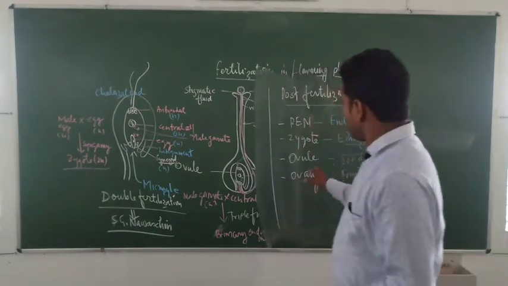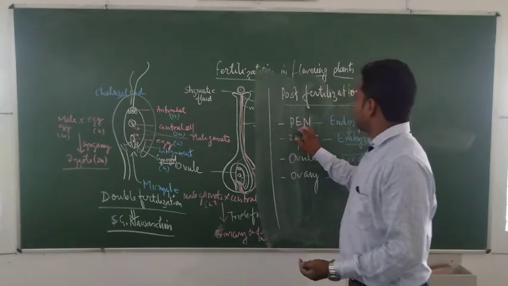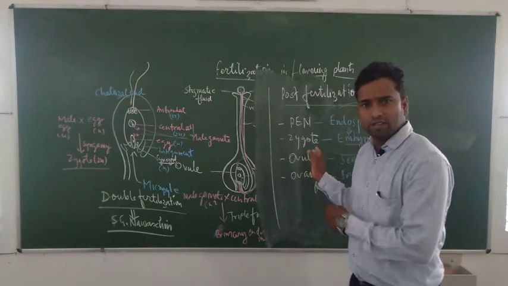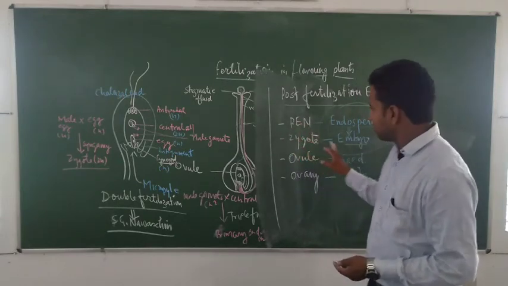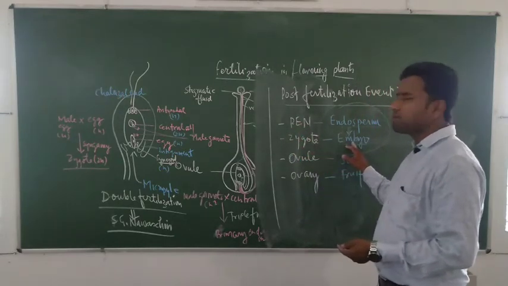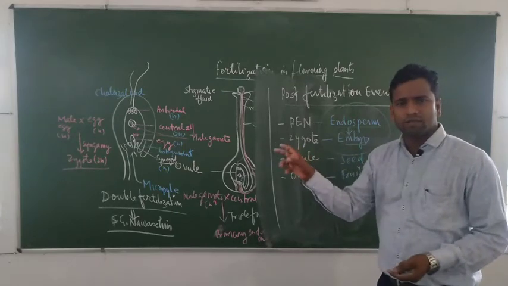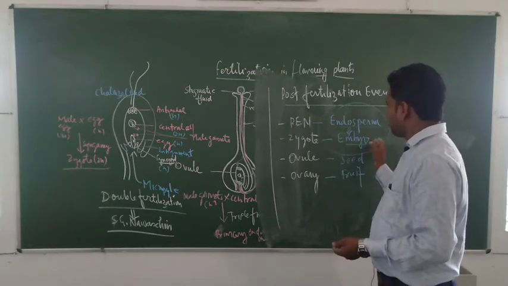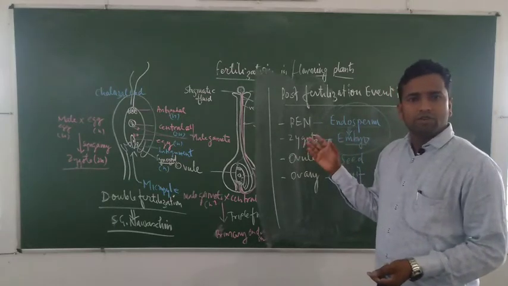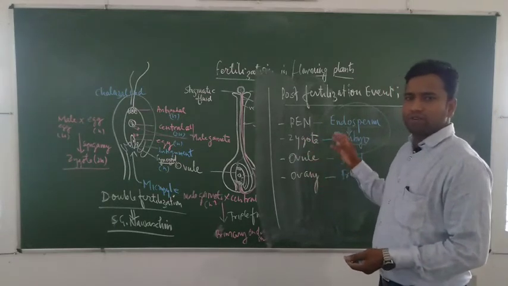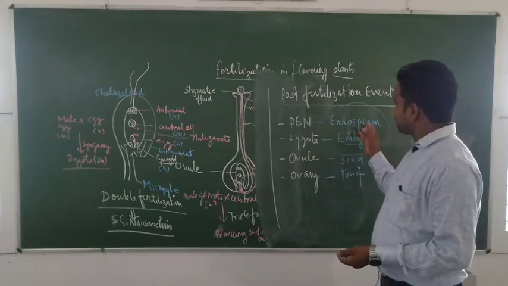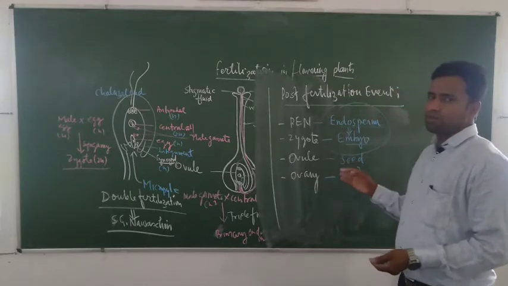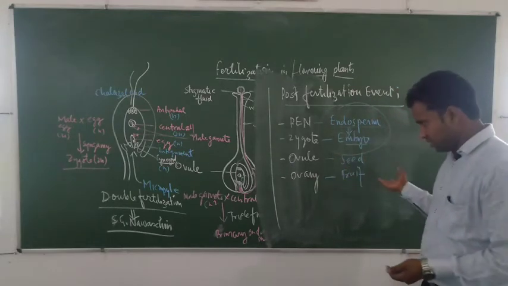Now, this developmental process, how endosperm develops, is not given in 12 standard. The development process is not given. How the zygote develops to form the embryo is also not given, but a picture is given, not summarized in NCERT. We directly understand what a dicot embryo is and what the structure of a dicot embryo is. Endosperm structure is not needed in class 12 NCERT. How seed is developed, seed structure is given next.